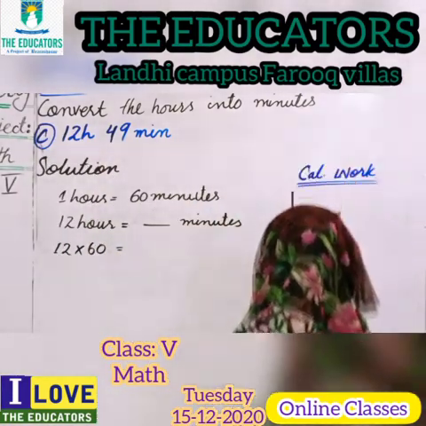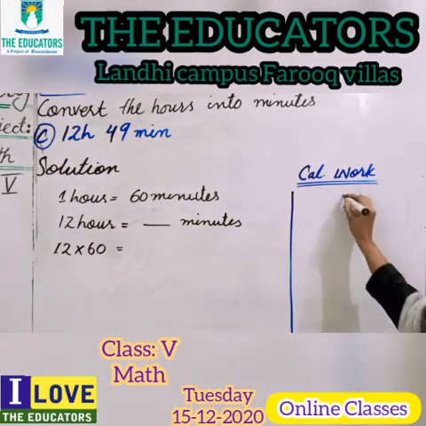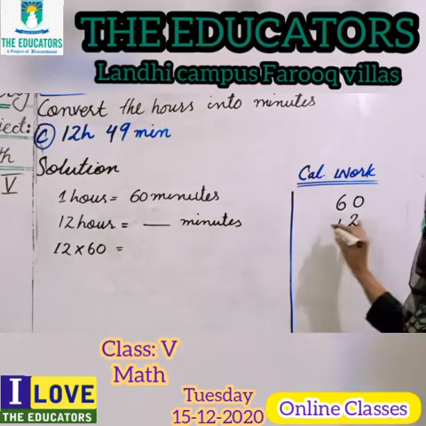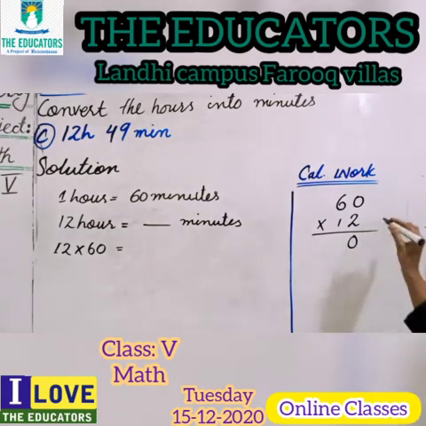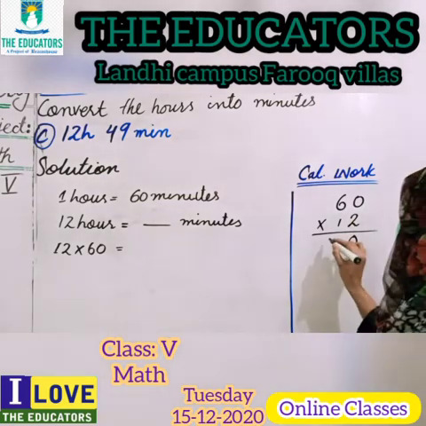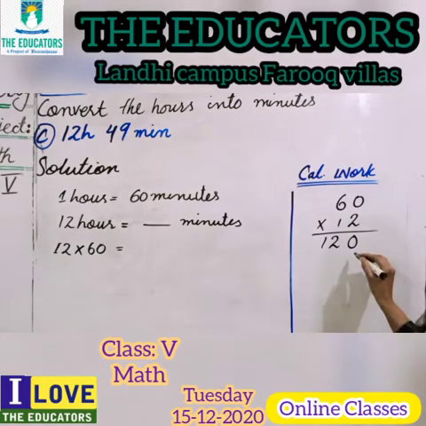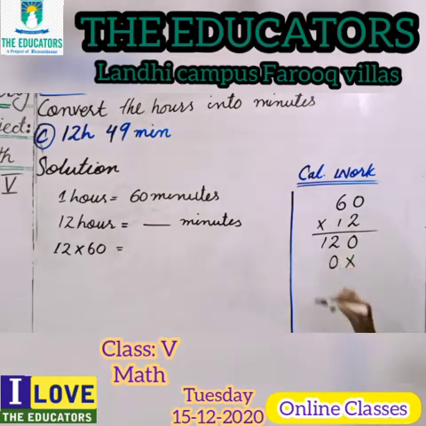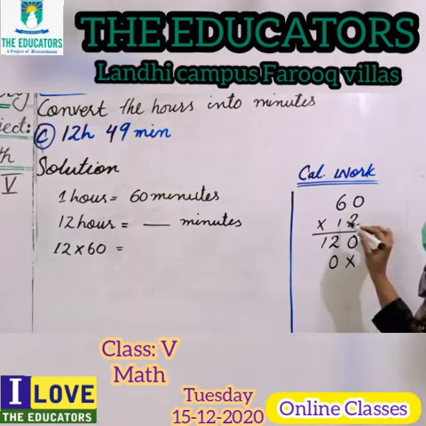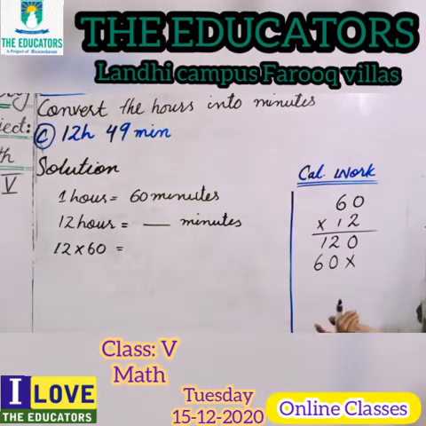Okay, students? Now come toward the calculation work column. 60 and 12, we will multiply this first. Okay, 2 multiply 0, so the answer will be 0. As you know, 2 multiply 6, 6 2s are 12. Okay, cross here, we will place a cross. 1 multiply 0, so the answer will be 0. And 1 multiply 6, so the answer will be 6. 1 6 are 6 or 6 1s are 6.